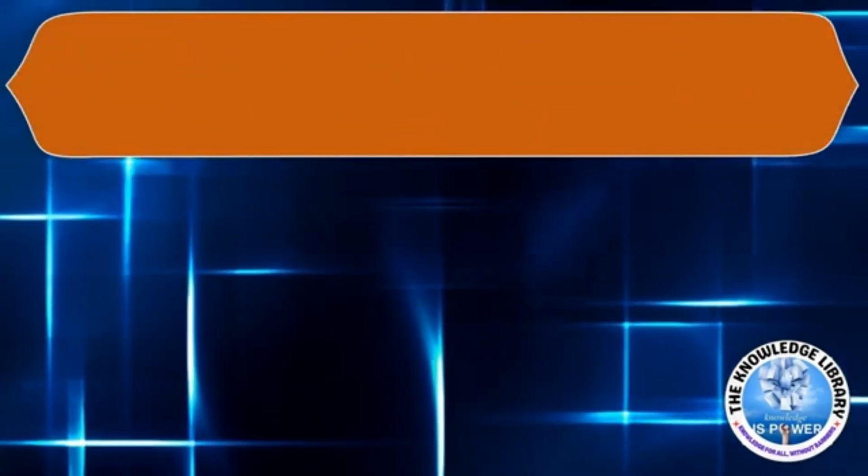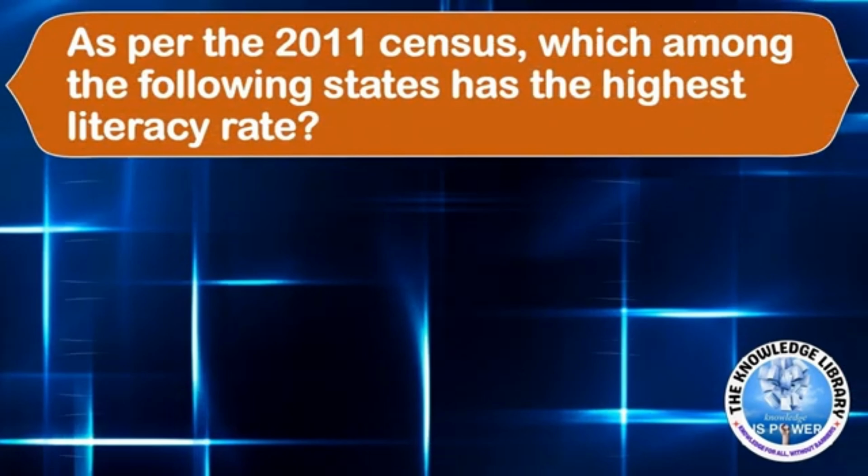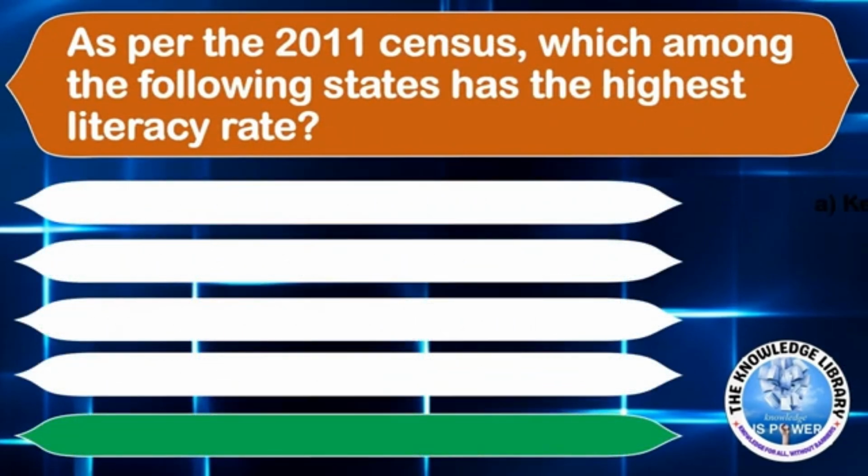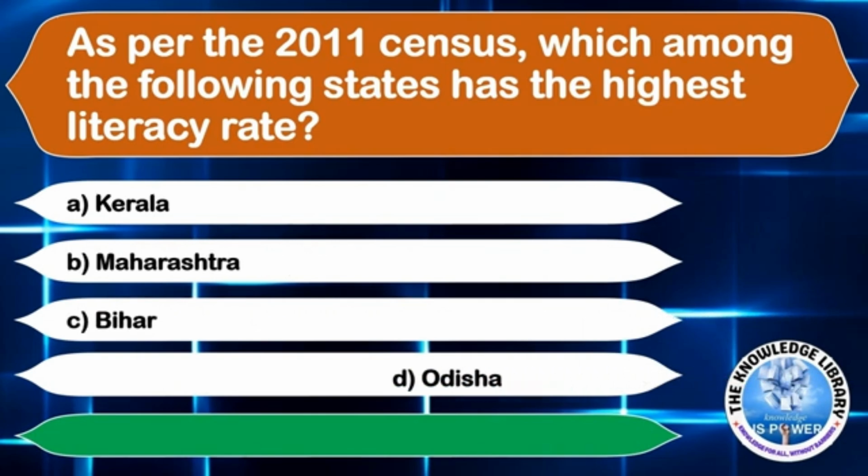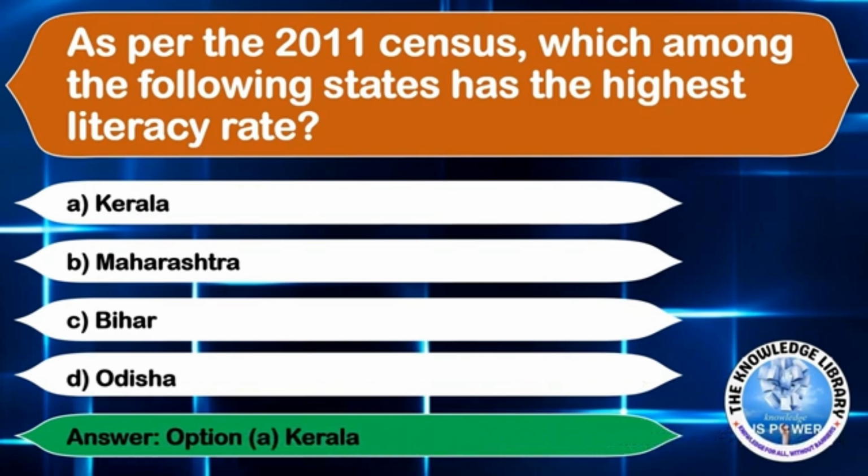The next question is, as per the 2011 census, which among the following state has the highest literacy rate? Option A, Kerala. Option B, Maharashtra. Option C, Bihar. Or option D, Odisha. तो सही आंसर है ऑप्शन ए, केरला.